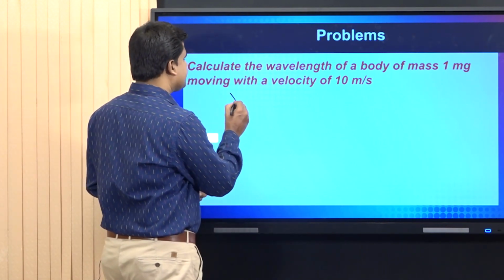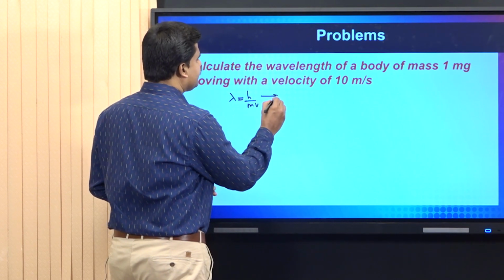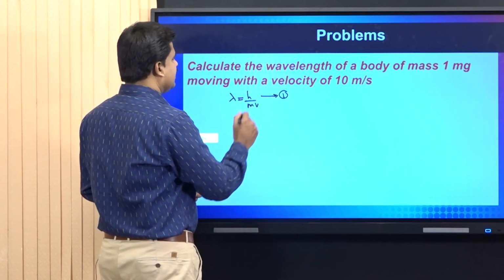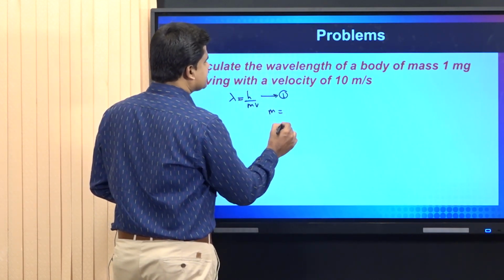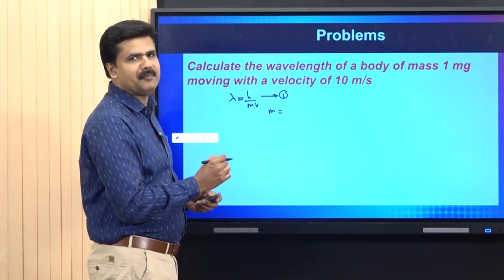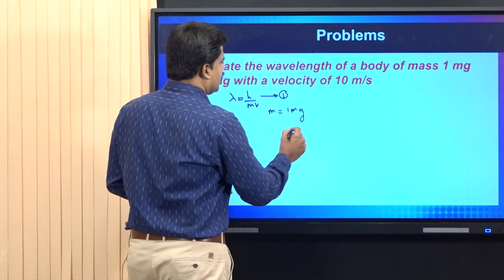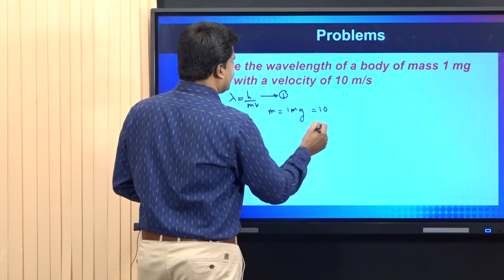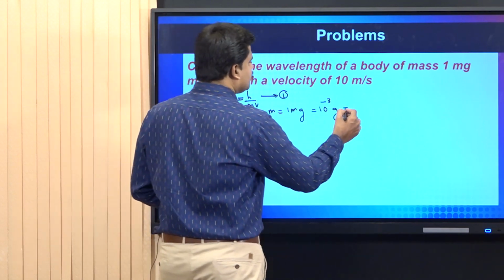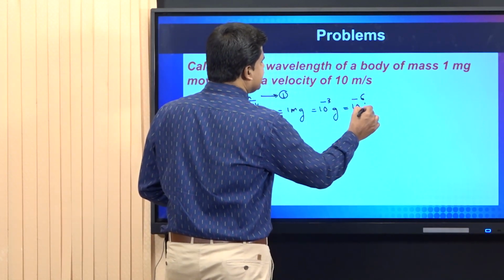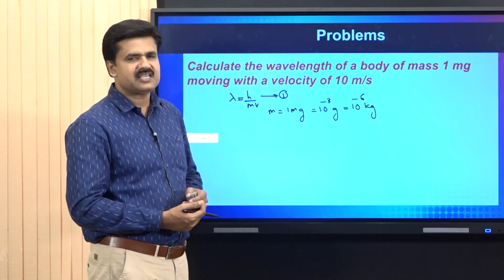We know that as per the de Broglie relation, lambda is equal to h by mv. I mark it as equation number 1. And we know all the parameters in this equation. Mass m is 1 milligram. 1 milligram means 10 raised to minus 3 gram. That means 10 raised to minus 6 kilogram. This is the mass of the body, 10 raised to minus 6 kilogram.